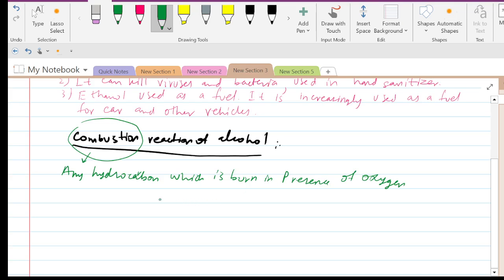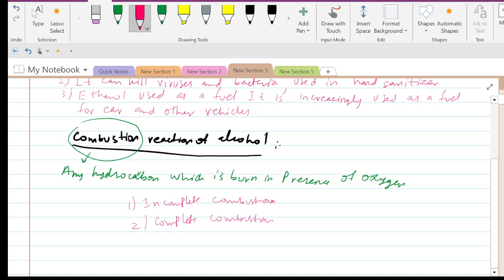The combustion reaction can be of two types. One is called incomplete combustion, and the other is called complete combustion. What happens in the combustion reaction?